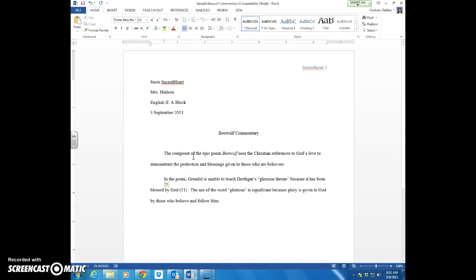Looking at the beginning of this assertion, we can see a few things. First, we've got our author, title, and type of literature here. The composer of the epic poem Beowulf, and of course Beowulf needs to either be in italics or in quotations. Now we have our X, Christian references.